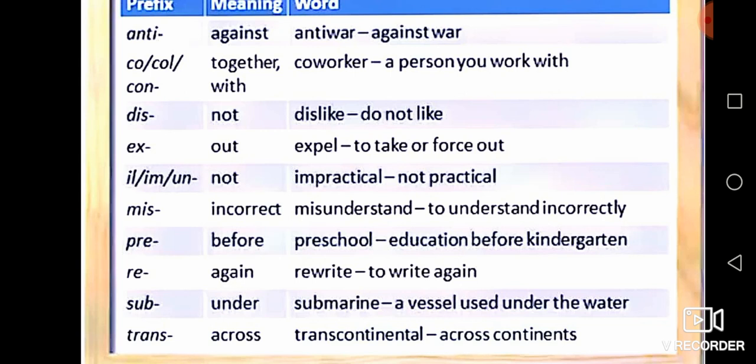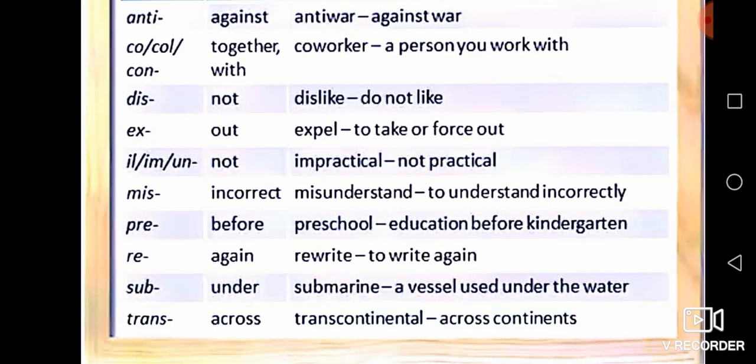You see the same example, miss. Miss means incorrect, misunderstand. Then we say misunderstand, to understand incorrectly. Next we go re. Re means again, rewrite. Write is the base of the word. Rewrite, to write again.